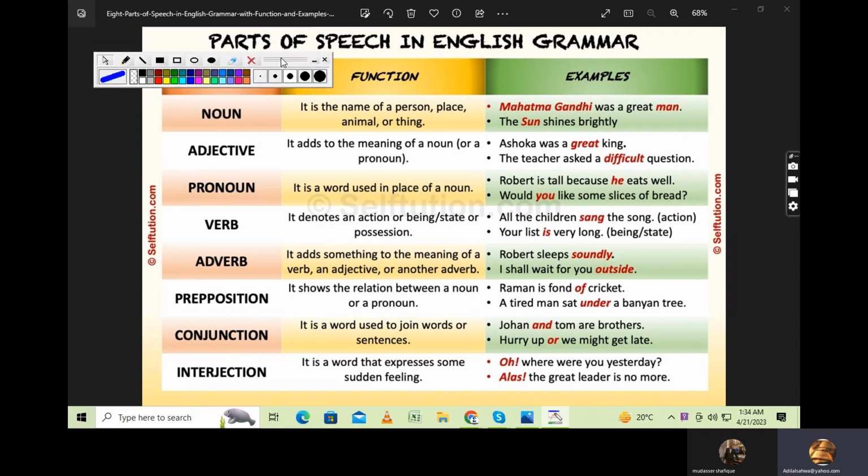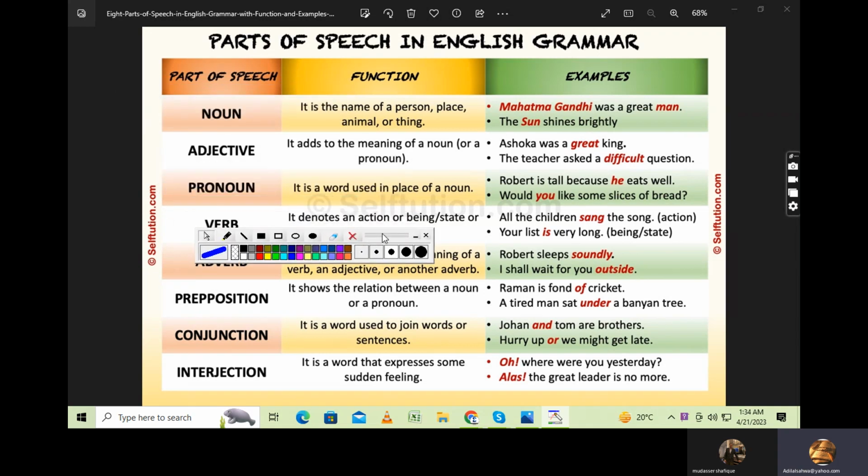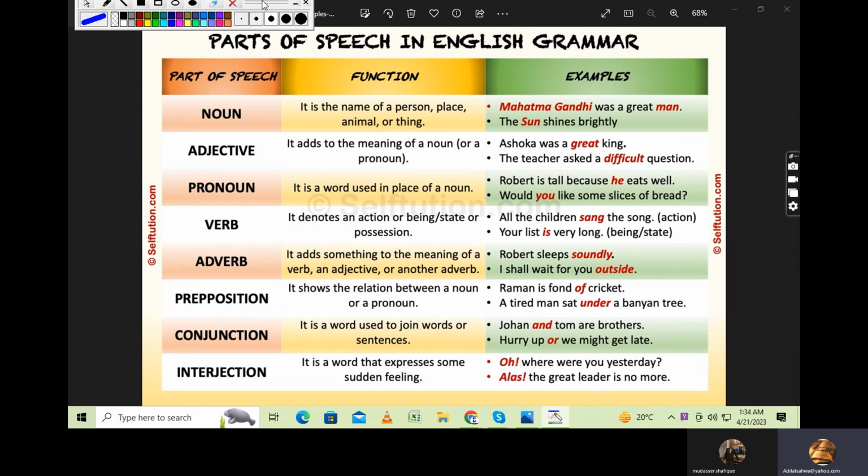And we discussed question words yesterday. Today's topic is about parts of speech in English grammar.